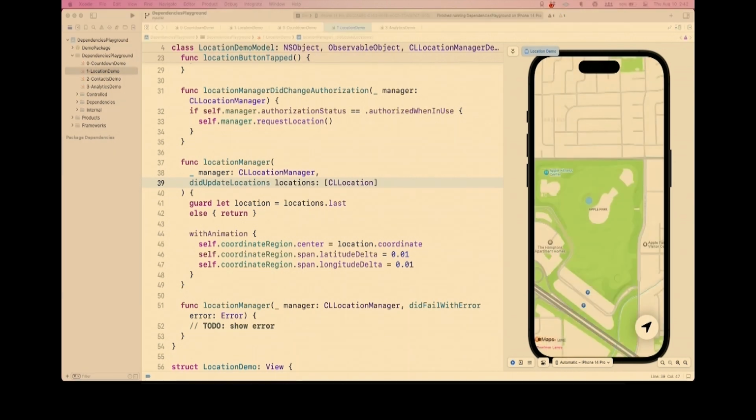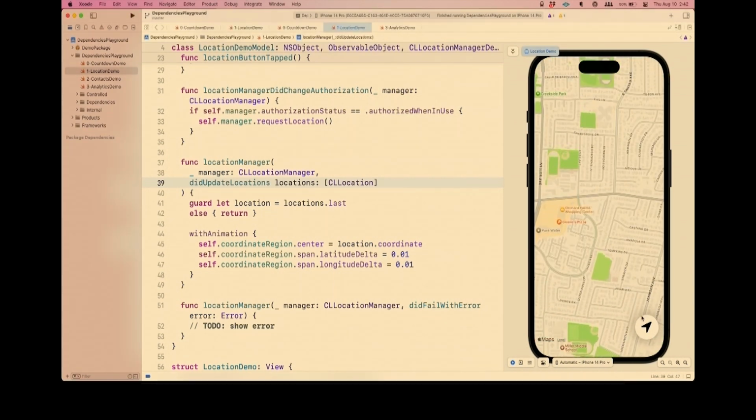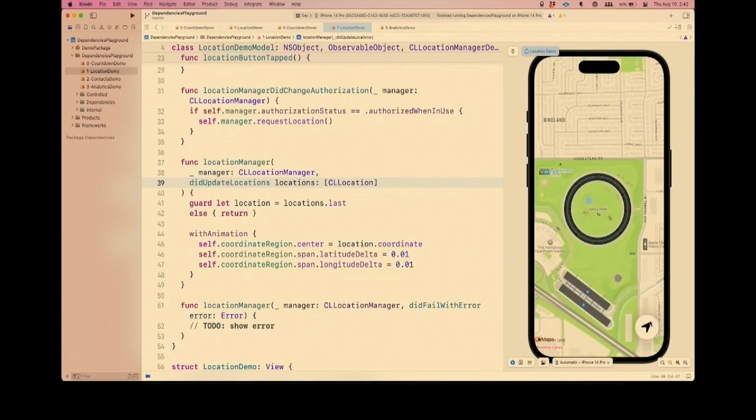Oh, hey, look, there we are. Okay, maybe it's just slow internet. And I guess if I go here and then hit this, it zooms me back. Oh, I'm in Apple. Okay. All right, so location manager, it's a dependency. I don't think I need to convince you of that. Let's move on, and we'll see how this rolls. Let's go back to our presentation.